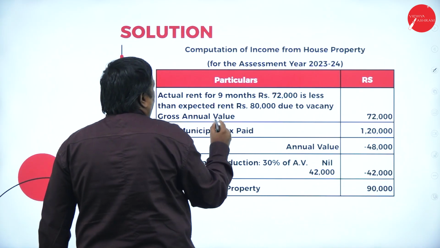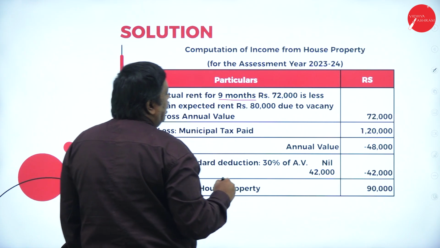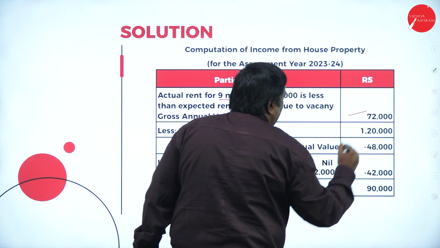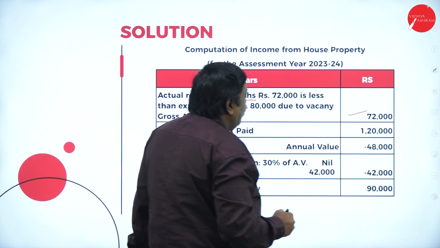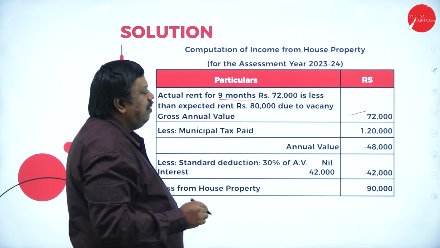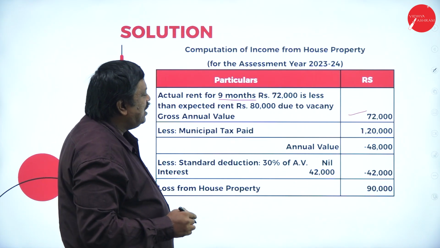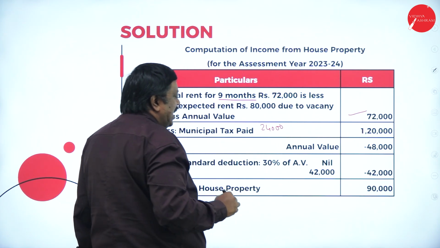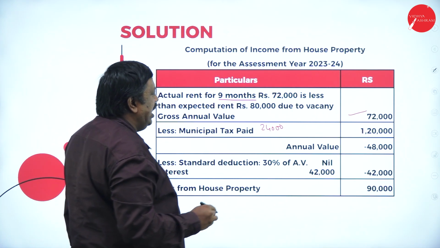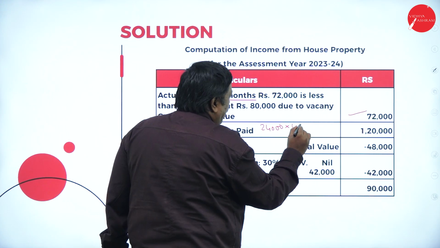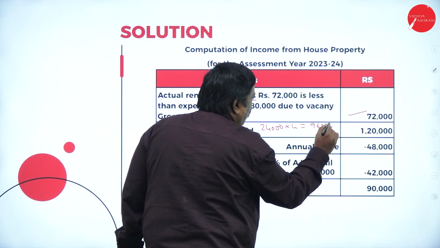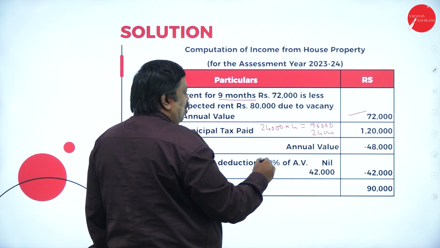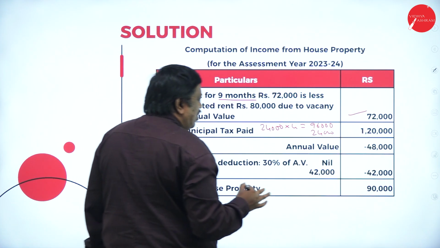Actual rent we are going to consider for 9 months because 3 months was the vacant year. 72,000 or 80,000. So that will be our gross annual value. Less municipal tax paid. Municipal tax paid by the assessee will be 24,000 plus 24,000, whatever he has paid here, 96,000 for last 4 years and current year it is 24. So totally he has paid 1,20,000. So annual value will be minus 48,000.